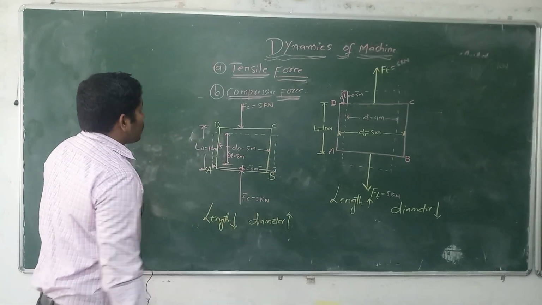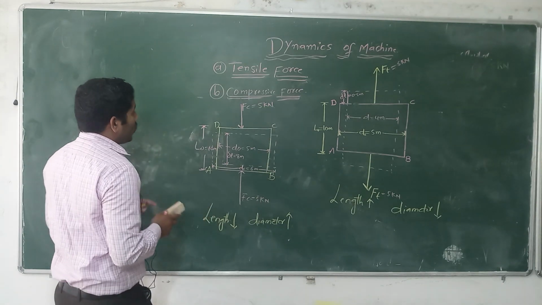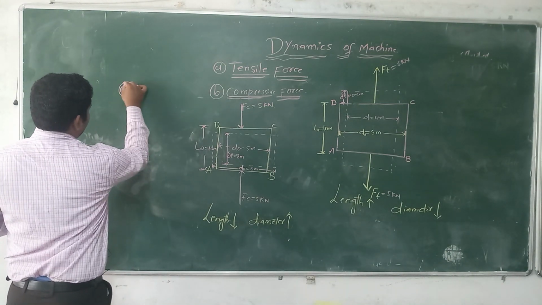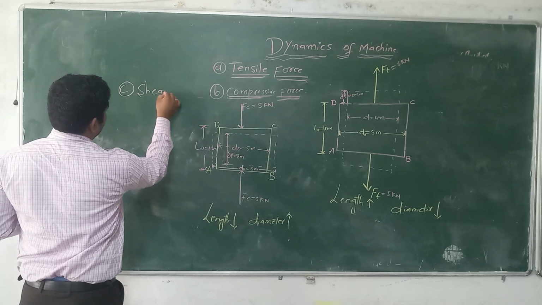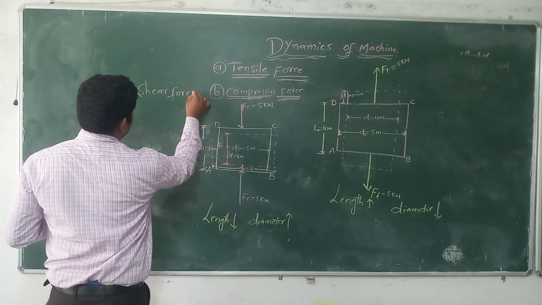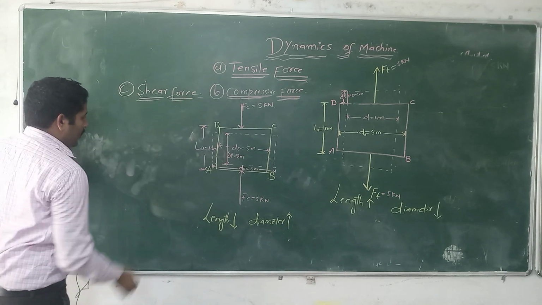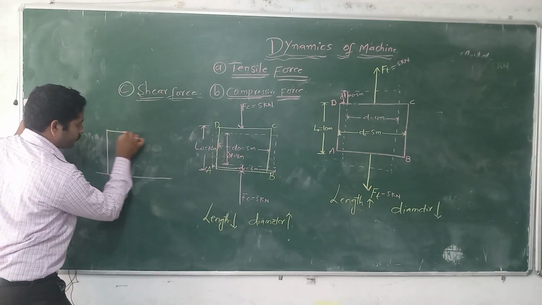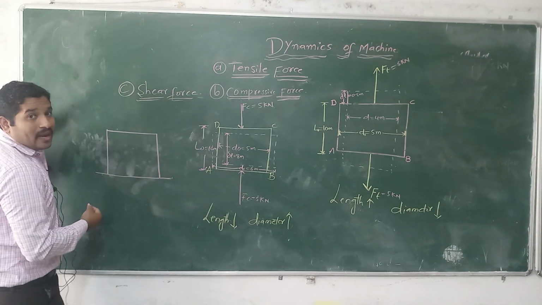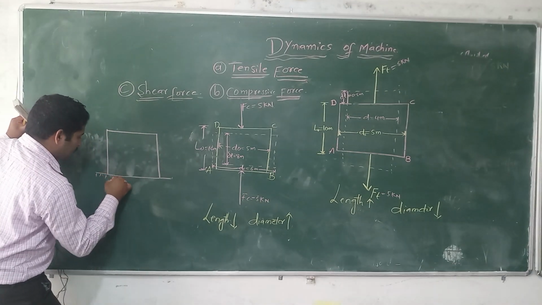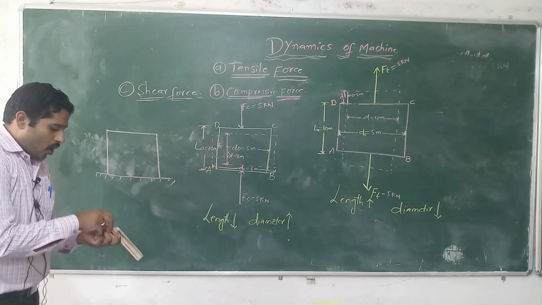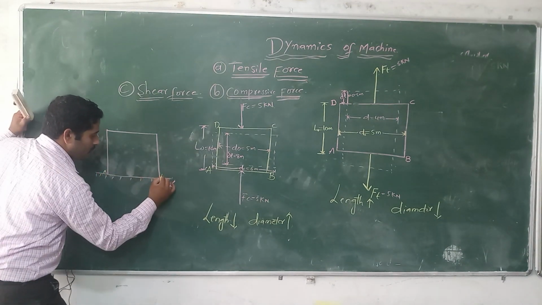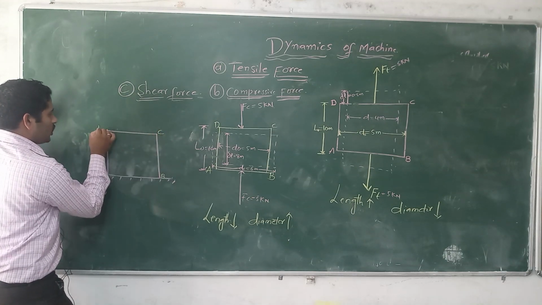Okay, next thing we are going to learn about is which one? Shear force. Okay, the third one. Let us consider a rectangular bar placed on the horizontal surface. We are giving the points as A, B, C, D.